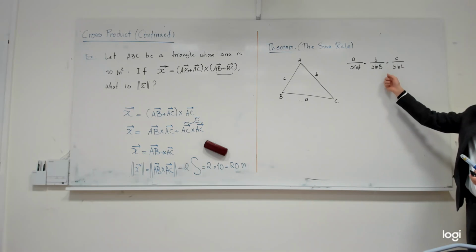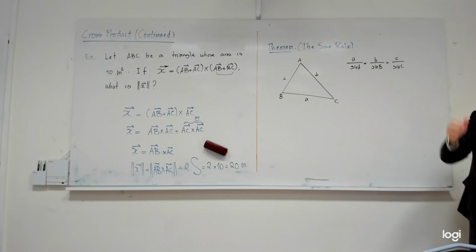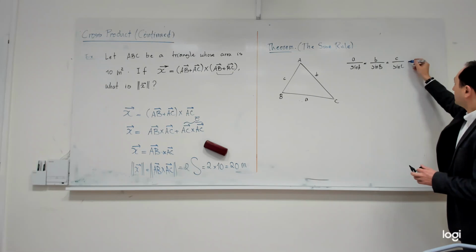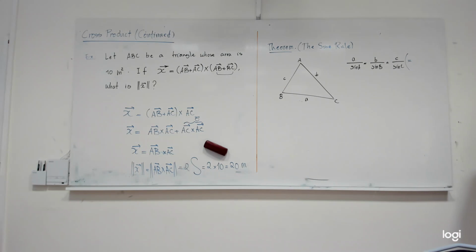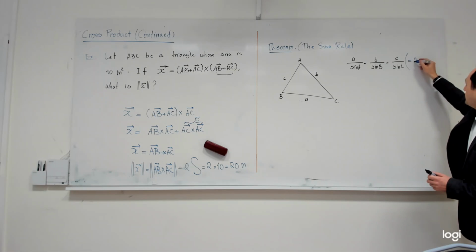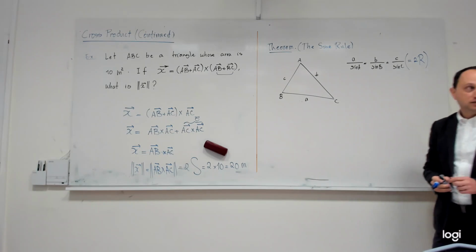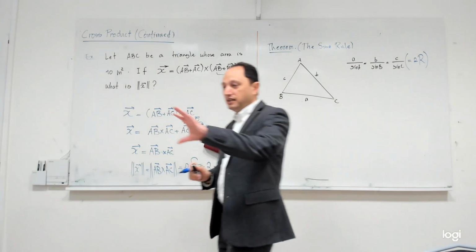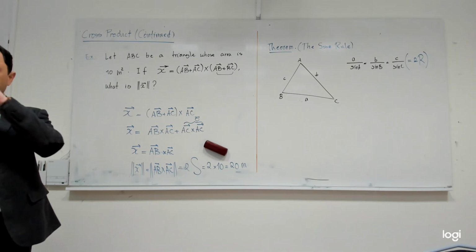But we went a little bit further, if you remember, when I was teaching you Euclidean geometry. I told you that this is equal to what? You remember something like that? So it is 2 times R. But what is R? R was the, yes, R was the radius of the circumcircle.